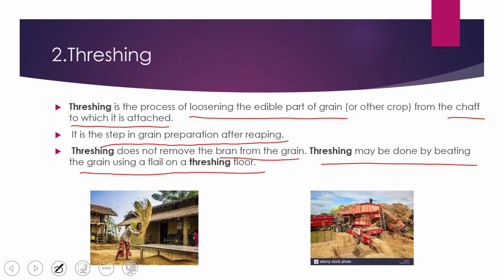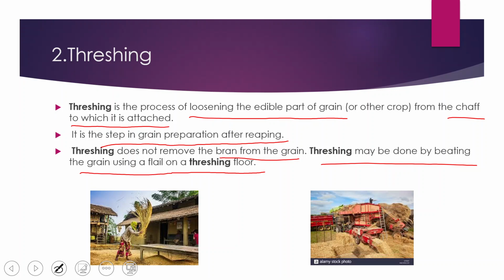You can see in the two pictures there are two methods shown in the process of threshing. In one, the person is beating on the threshing floor, and in the other, a flail has been used to carry on the process of threshing.